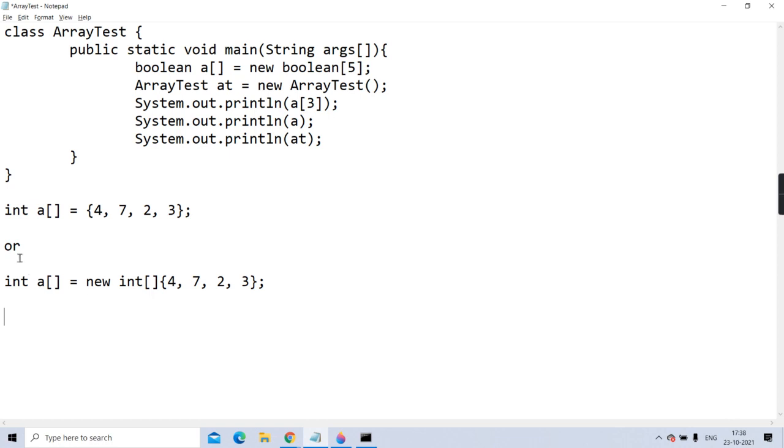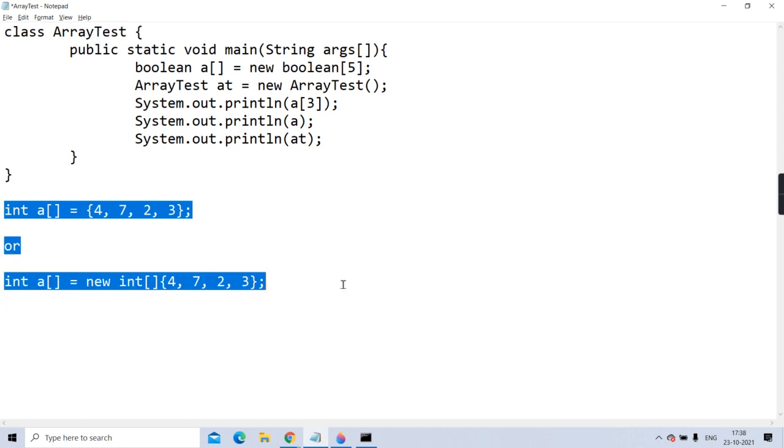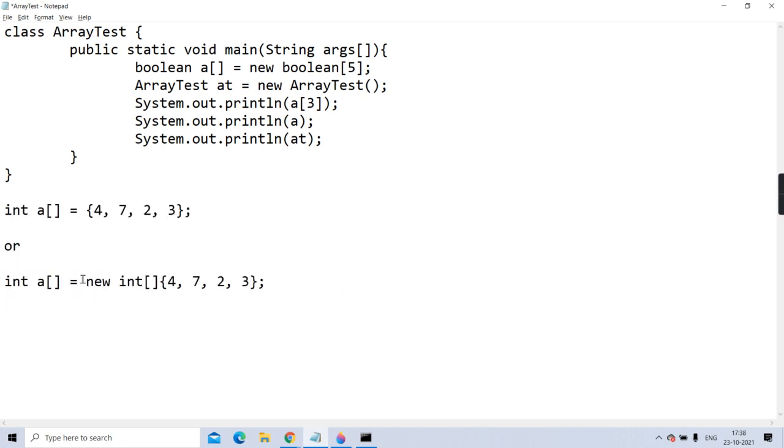Okay guys? Now one thing I have to tell you, when we have to use the second style. Now these both are equivalent. But when the second style only you have to use, this second style compulsory you have to use, that I'll tell you. Three steps are there: declaration of array, instantiation of the array, and initialization of the array.